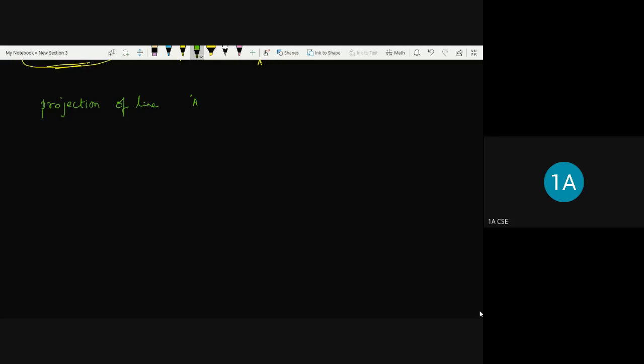Similarly, projection of a line means we are going to project this line onto the planes of projection.